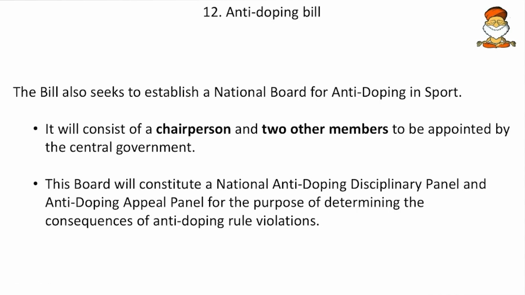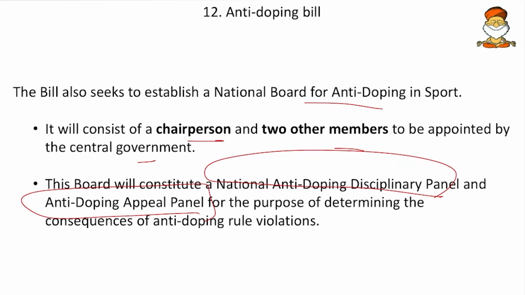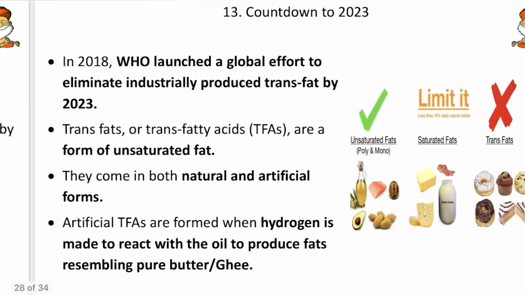Then the bill also seeks to establish a national board for anti-doping in sports. This national board is a regulatory body, and it will consist of a chairperson and 2 other members to be appointed by the central government. Then this board will constitute a national anti-doping disciplinary panel and an anti-doping appeal panel for the purpose of determining the consequences of anti-doping rule violations. The disciplinary panel will take up disciplinary action, and the appeal panel will take up appeals from the disciplinary panel. So these are some of the administrative and technological bodies being established by the anti-doping bill. We have to remember all these.